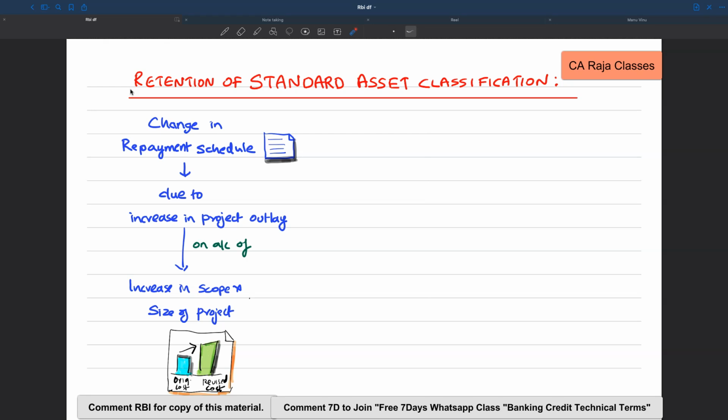Next, the framework also touches on another important area, that is the retention of standard asset classification. So it talks about the scenario where there is a change in repayment schedule because of increase in project outlay that is arising on account of increase in scope and size of the project. Okay, so there was an original project for which loan was given. Then the project scope increased, the project size increased. So as a result, what is happening? There is an increase in project outlay, and because of that there is a change in repayment schedule. In those cases, how is the treatment going to be?